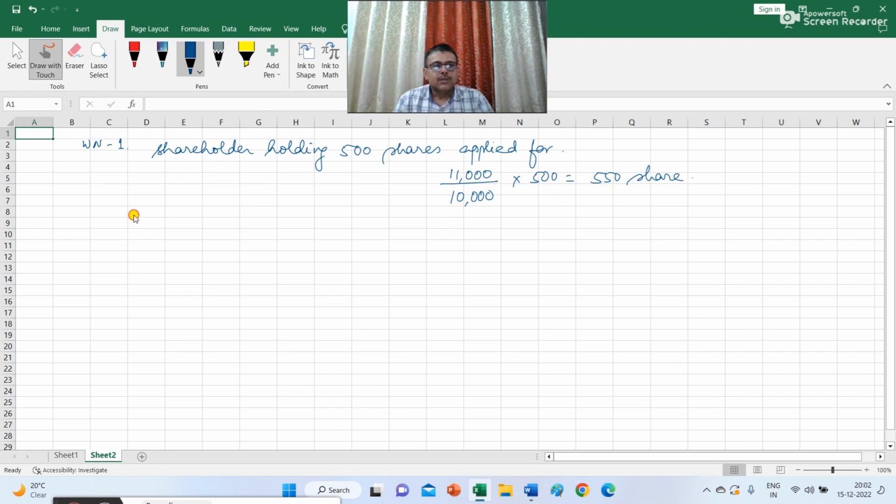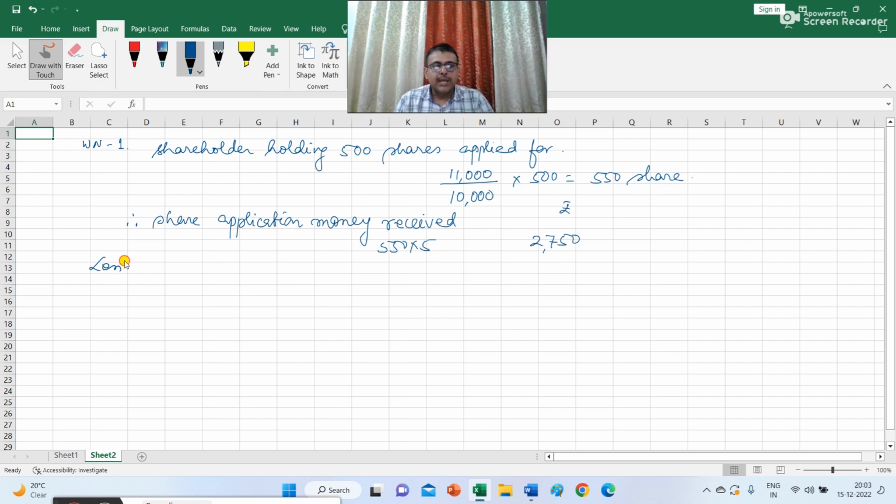Therefore, the share application money received from this shareholder is 550 multiplied by 5, so 2,750. So the person who is holding 500 shares must have applied for 550 shares and he must have paid rupees 2,750 at the time of application.